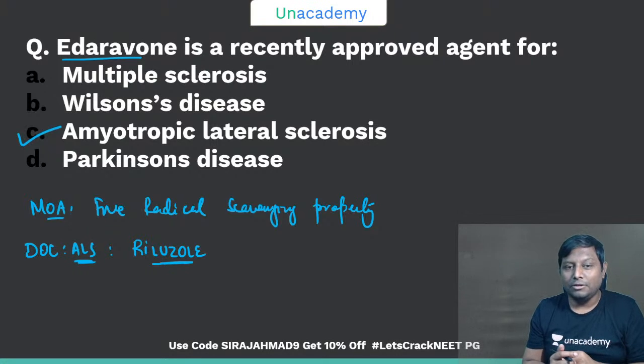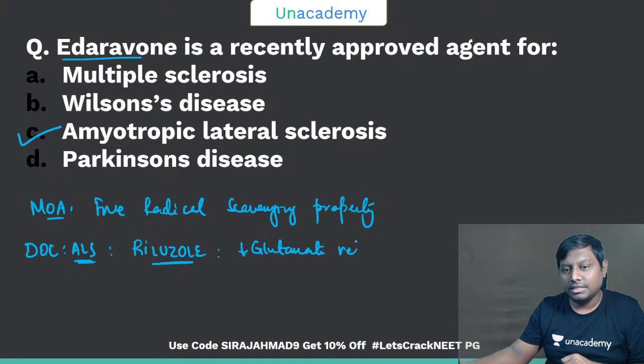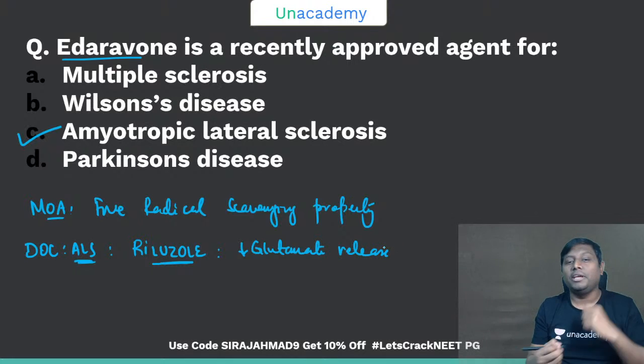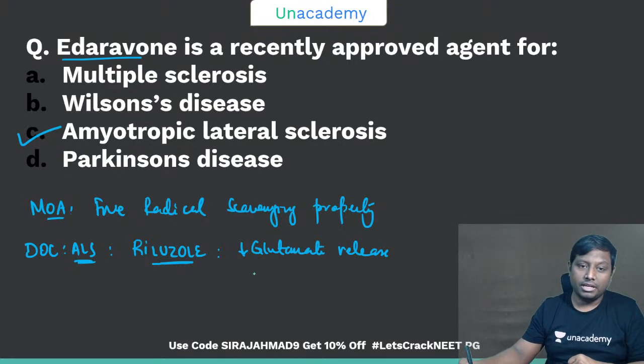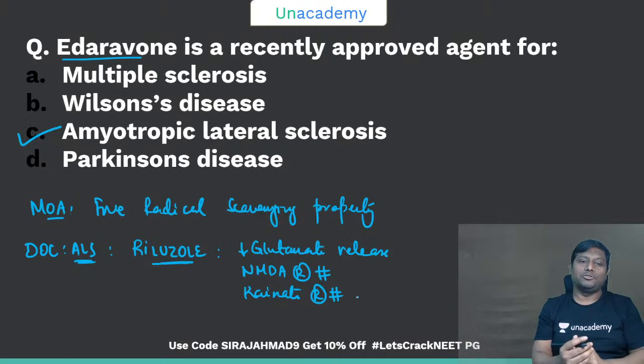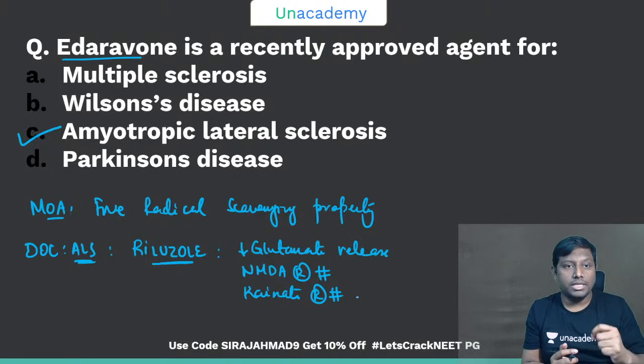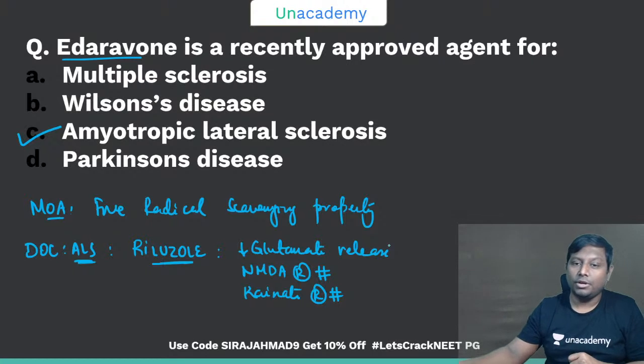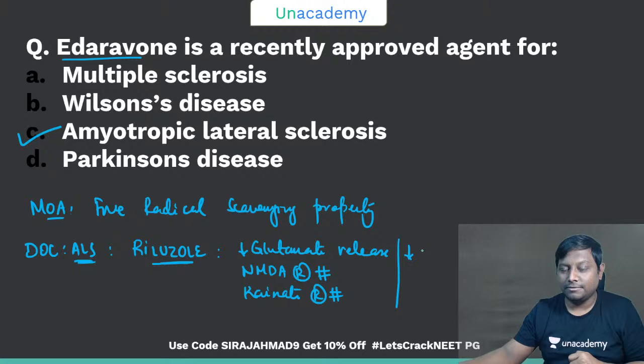Okay. Riluzole is one such drug that inhibits glutamate release. Therefore, if the glutamate release is reduced, the neuroexcitotoxicity will be reduced. Apart from that, it also acts as an NMDA receptor blocker. NMDA receptor is a receptor for what? Again glutamate, and also a glutamate receptor by the name of kainate. So kainate receptor blockade can also be caused by Riluzole. So Edaravone has free radical scavenging property, and Riluzole reduces the neuroexcitotoxicity.